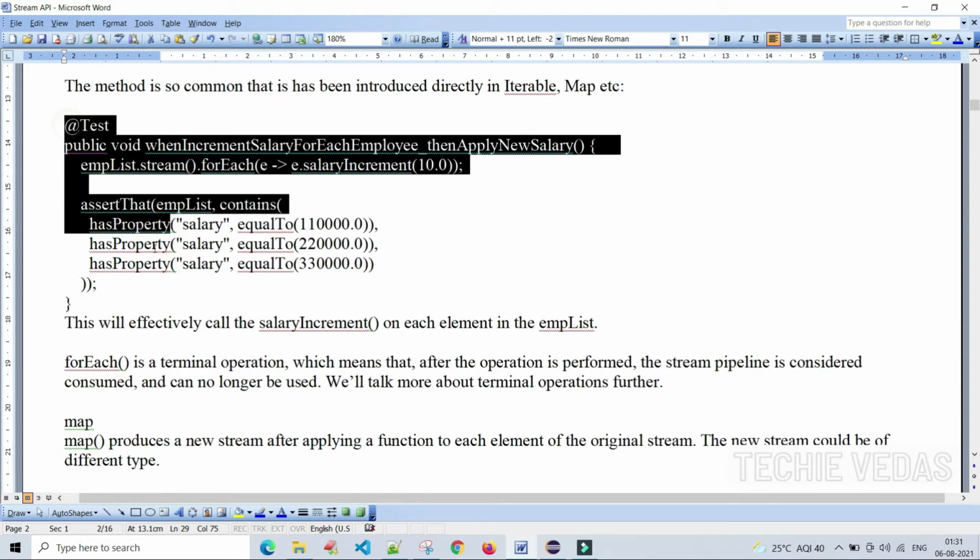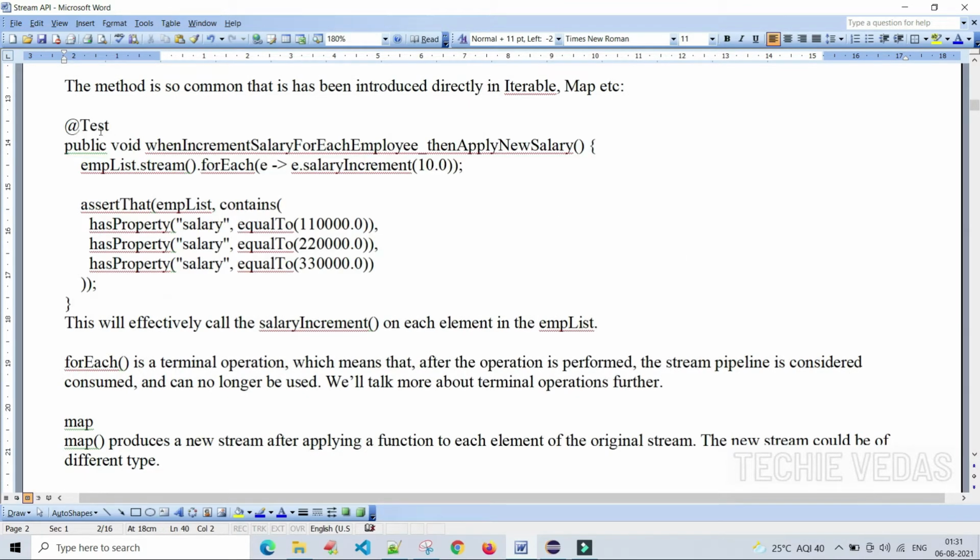This is the forEach example. Let's see. By placing the @Test annotation, we are saying that this is a test. Public void, and the method name here is a long method name. However, we just have to know that this is the method name. Internally, what we are doing here is empList.stream().forEach.